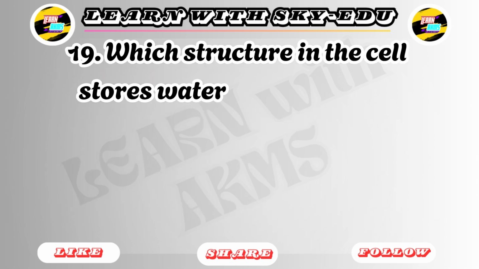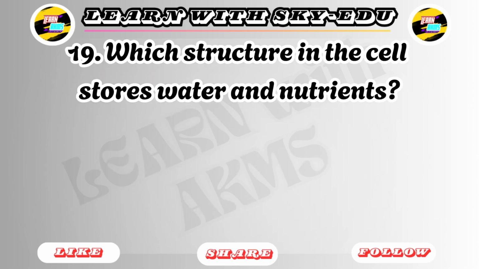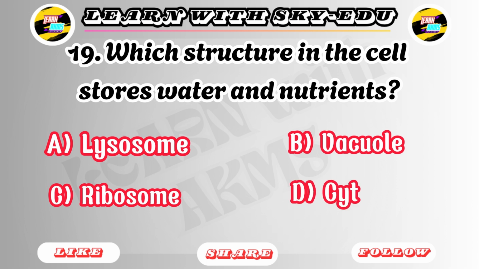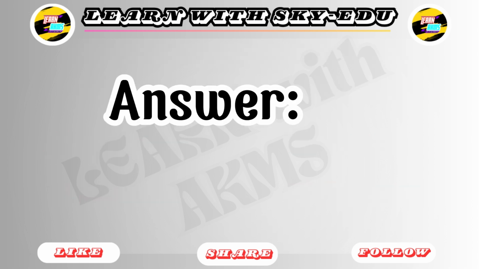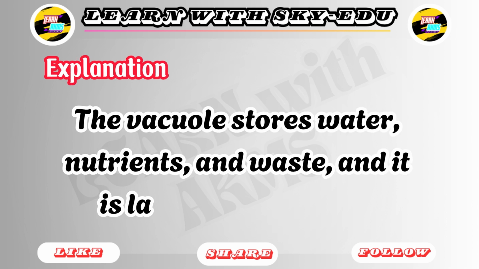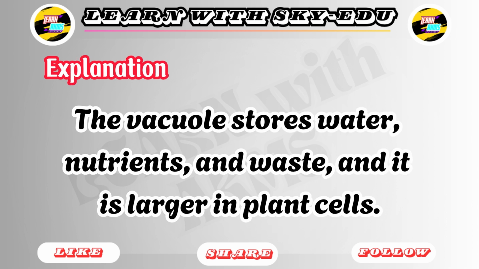19. Which structure in the cell stores water and nutrients? A. Lysosome. B. Vacuole. C. Ribosome. D. Cytoplasm. Answer: B. Vacuole. Explanation: the vacuole stores water, nutrients, and waste, and it is larger in plant cells.